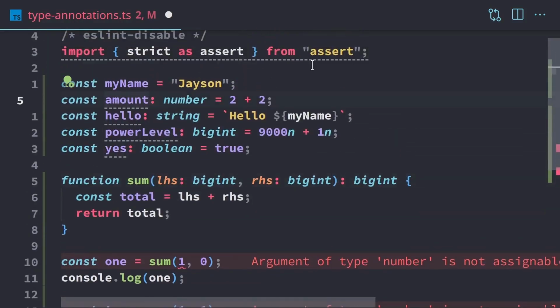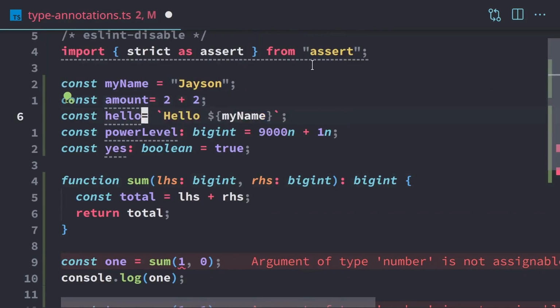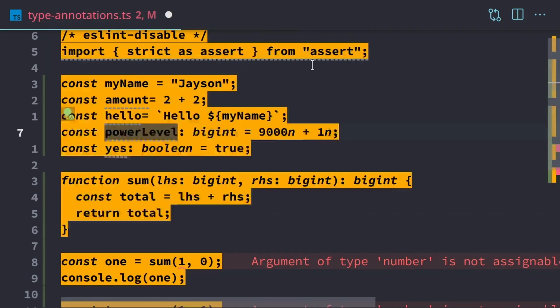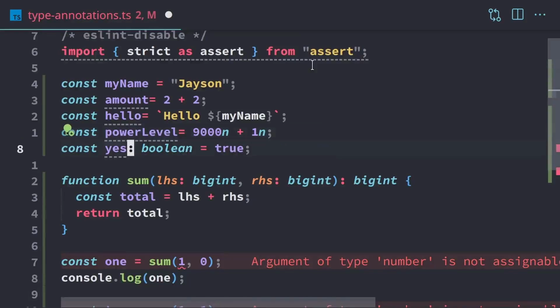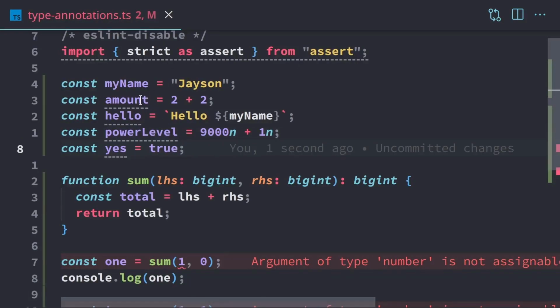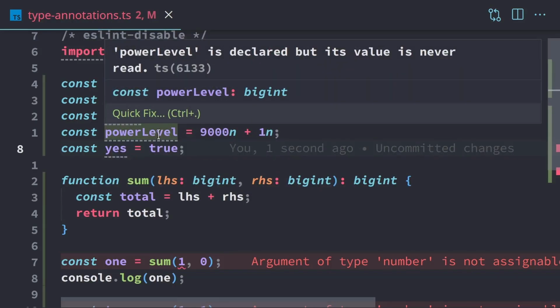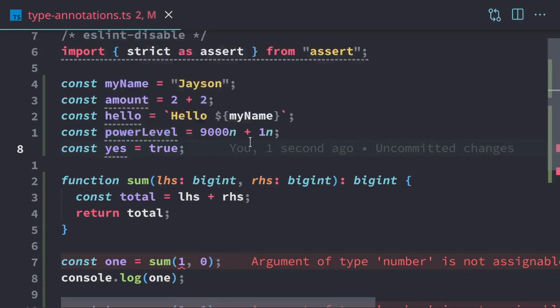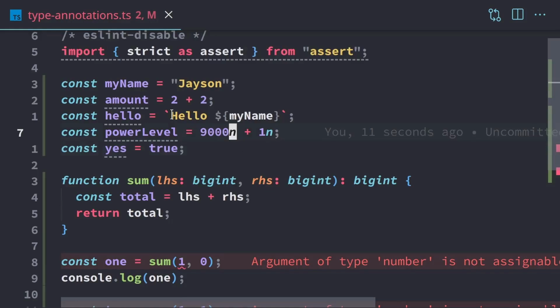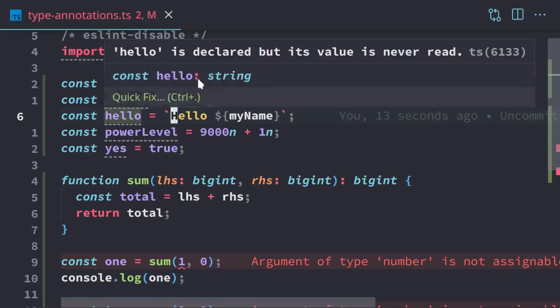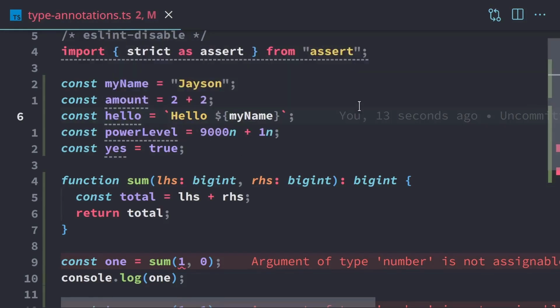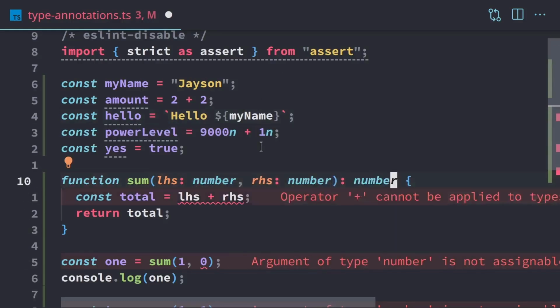So I'm also going to delete these annotations here. Delete those, and delete that one. It's pretty obvious what these are. Amount is a number because it's 2 plus 2. And if we're not sure, we can just mouse over it. As we're coding, we can mouse over and see, oh, this is bigint. Okay, that's all cool, and we would know anyway because that has an n, and we know this is a string literal. So for cases like these, it's actually clearer to not include the annotations, and we don't lose anything because TypeScript already figures it out for us. So I'm going to fix these really quick before we finish up. These bigints should be numbers again. Change those back.